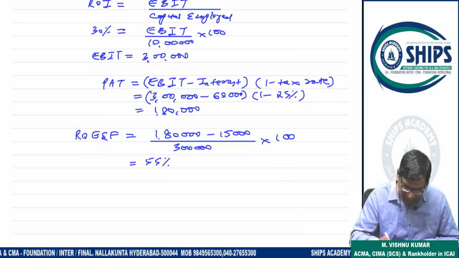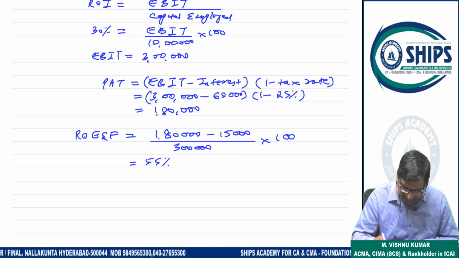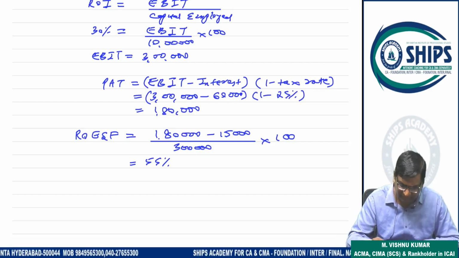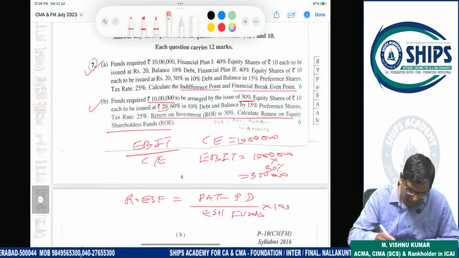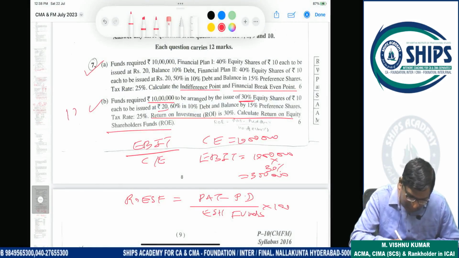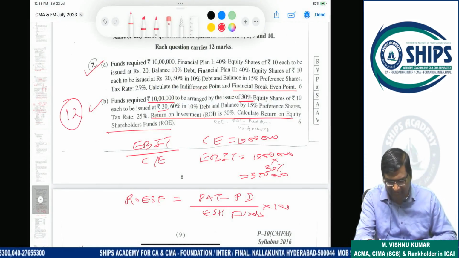Or return on equity: shareholder fund, 1 lakh 80,000 minus preference dividend 15,000, divided by equity shareholder fund 3 lakhs. So 55% is coming. How much is coming? 55%. So this is a manageable question, not very tough. It is 12 marks, a bonus, and we can easily solve this.